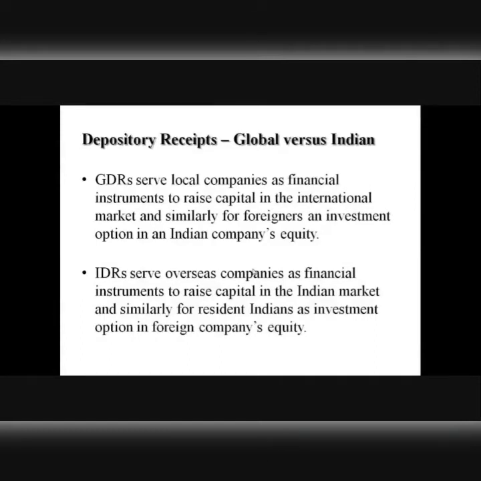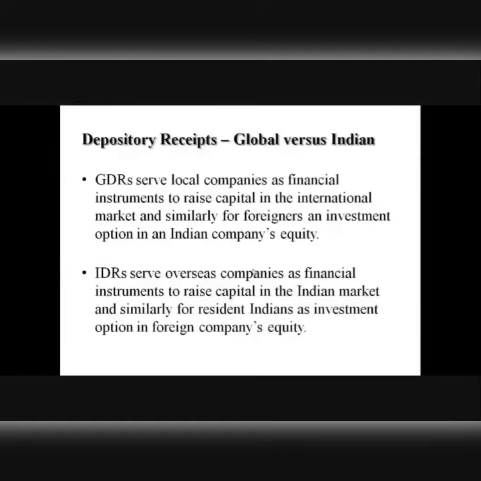So we need to make a distinction between what it means for an Indian company and a foreign company. An Indian company looking to raise overseas equity can do so by issuing GDRs, or global depository receipts, in an overseas stock market, for example, the London stock market. However, a company that is not incorporated or run in India, it could be a company like Microsoft, it could be a company like Apple, it could be any other company, right? That company which is not incorporated or run in India can raise equity in India in Indian denomination, in the denomination of Indian currency, that's rupees.